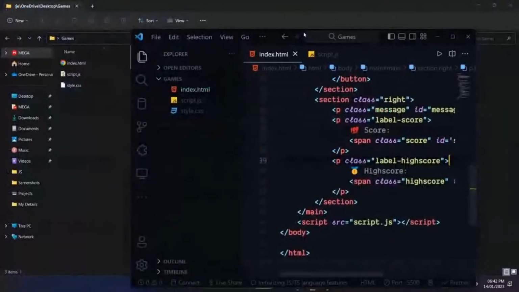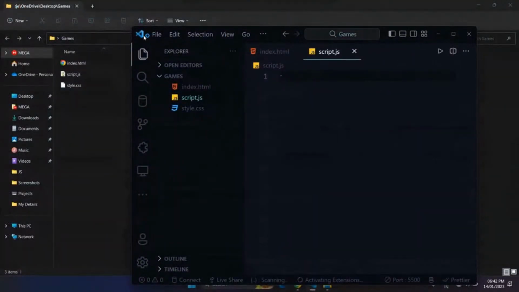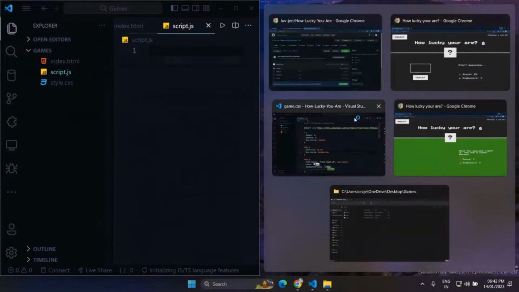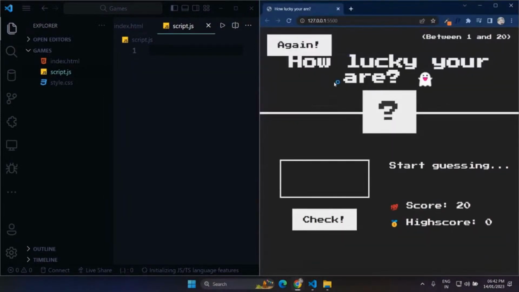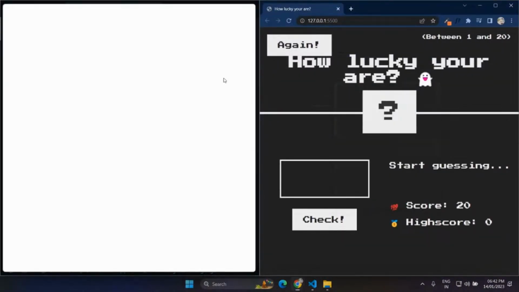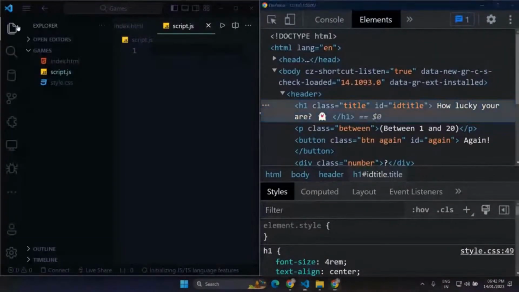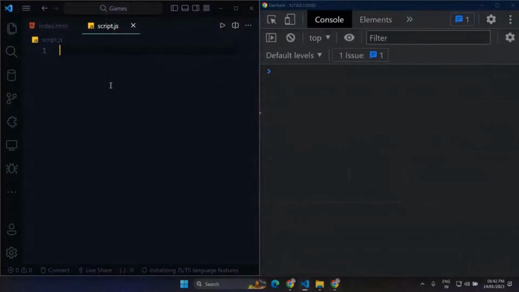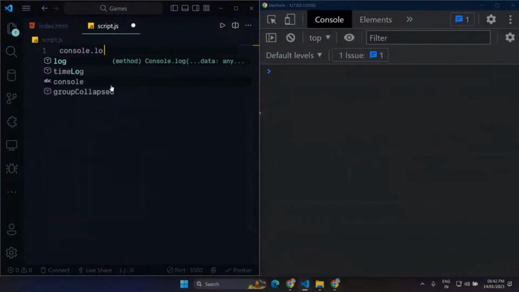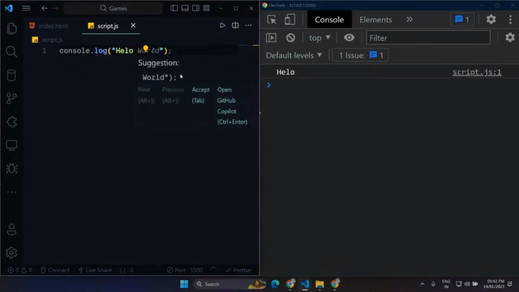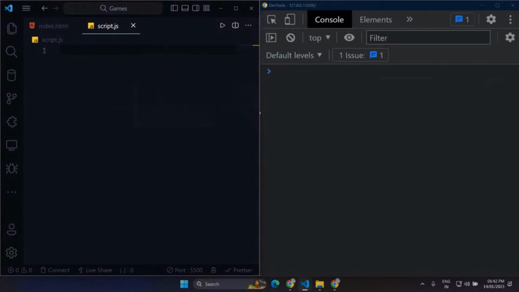So let me just bring this thing to the left side, and let's open our console for now, just to see if everything is working fine or not. So I'm just going to console something, console.log Hello. Yep, so everything is working, so I can start working on my project here, and I'll just give you the HTML CSS code for this so you can continue from here.